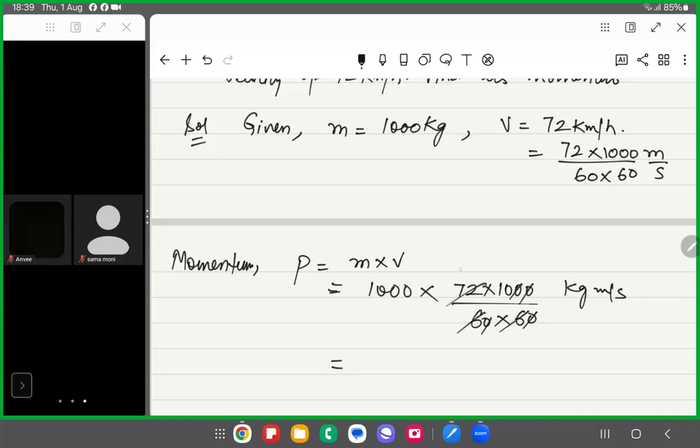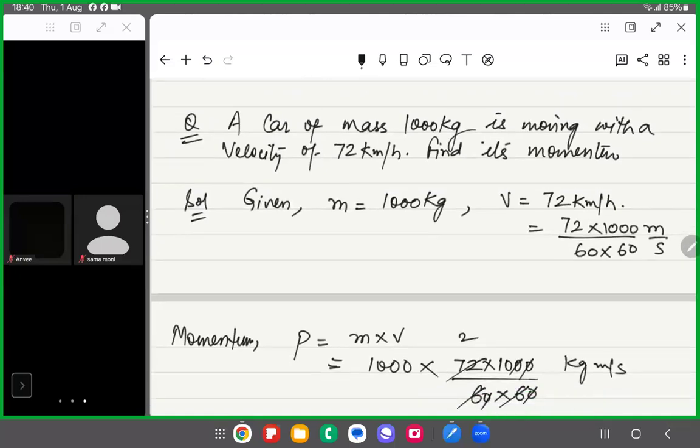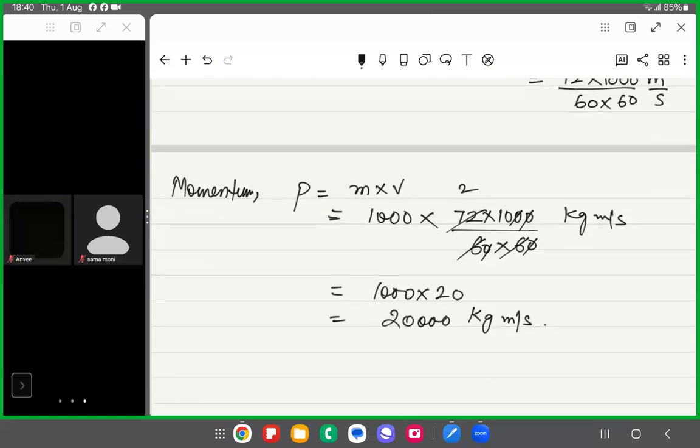This is 36. 36 2 times is 72. So it is 1000 into 20, right? That is 20,000 kilogram meter per second. So what is the momentum of the car moving with the velocity of 72 kilometer per hour and having mass 1000 kg? It is 20,000 kg meter per second. So this is the momentum that the car will produce by its mass and velocity. Is that clear? So this is the answer. Yes, sir.